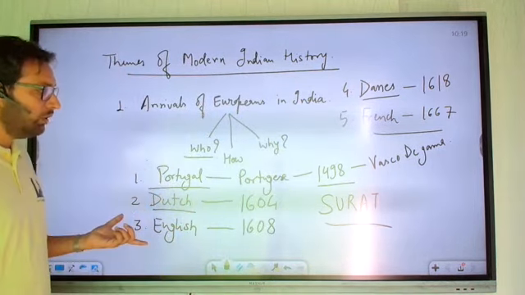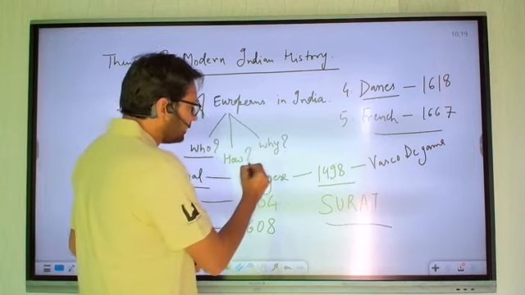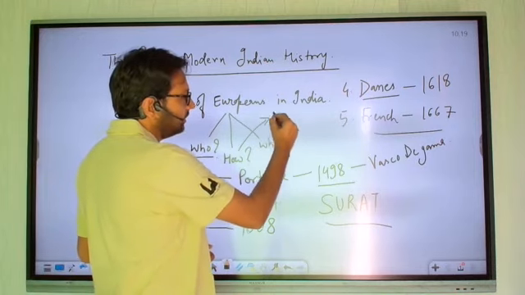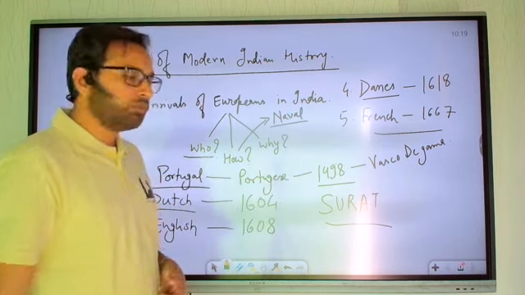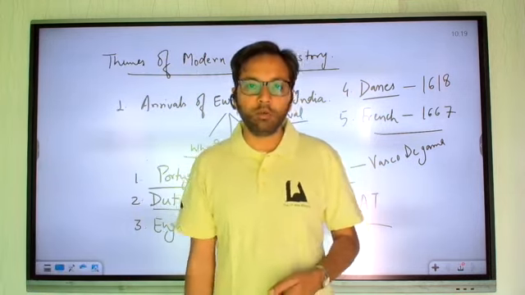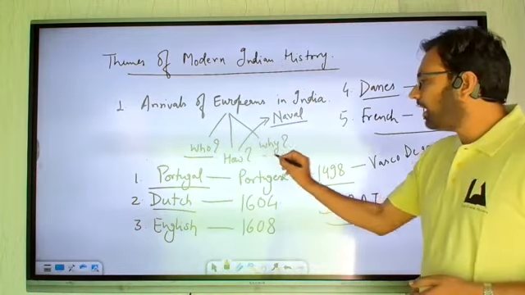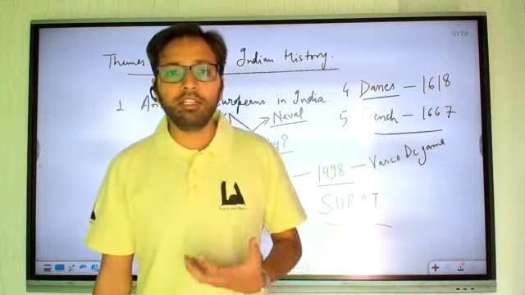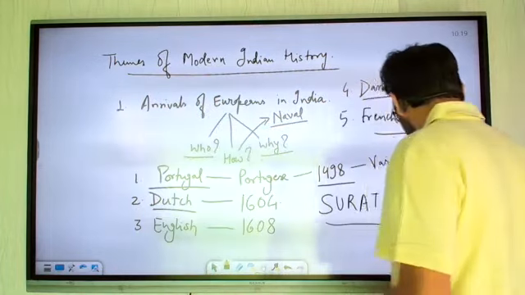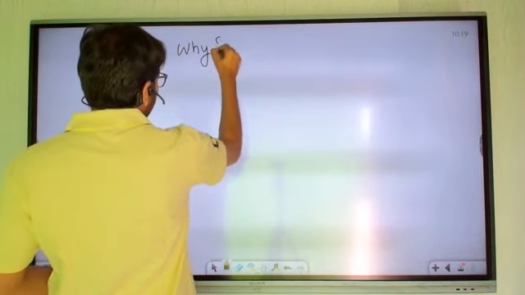All right. So how did they reach us? Of course, they had very good naval forces. That is why they could easily sail through, right? And this also needs to be answered here: why did they wish to come here? The reason is very clear. Why they wanted to come.